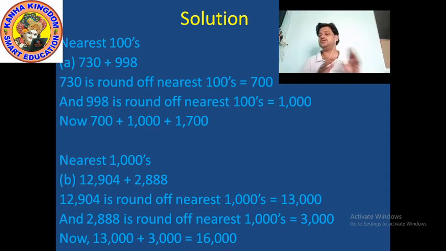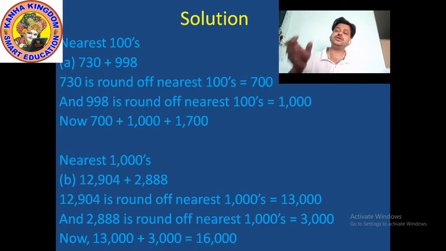Whatever the digit in the 1000 place, you just add one more number in that place, and after that nothing you have to change in the 10,000 place. Okay, so here is 12,904. Which digit is in the 100 place? 9 is in the 100 place, and 9 is greater than 5.